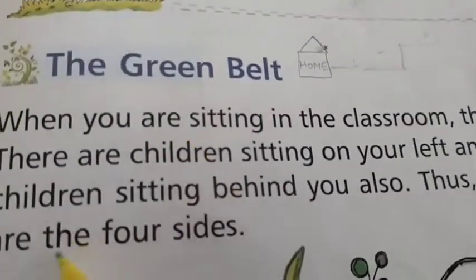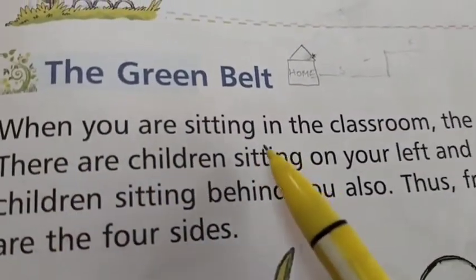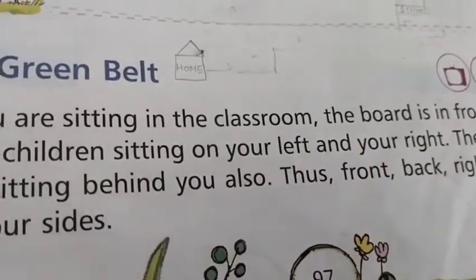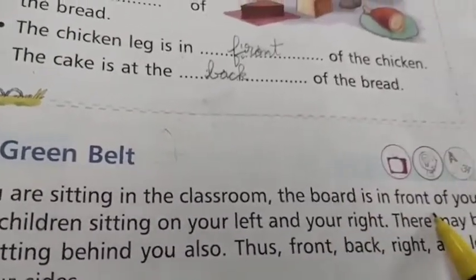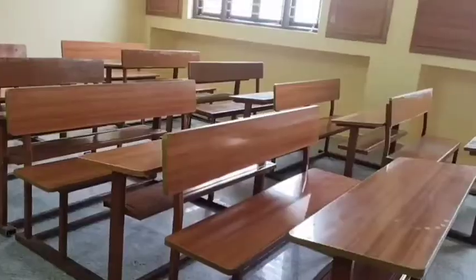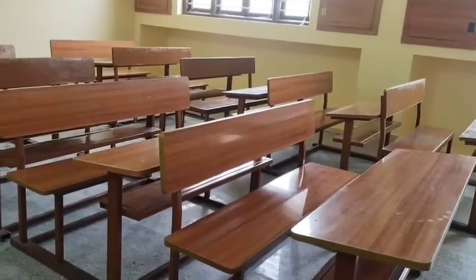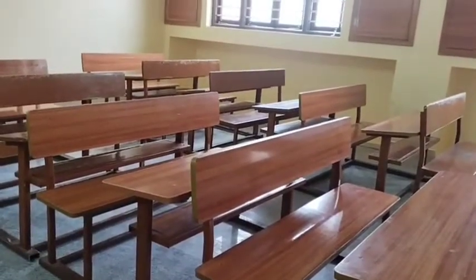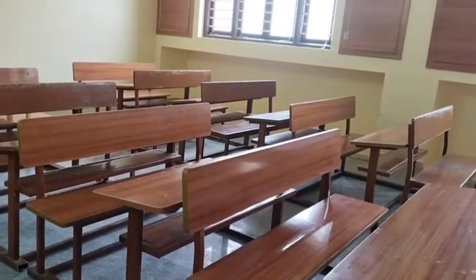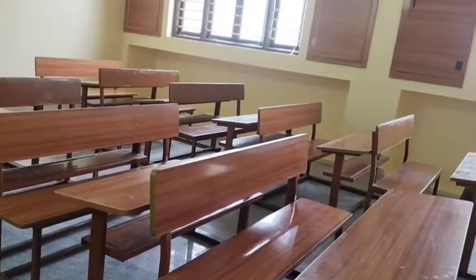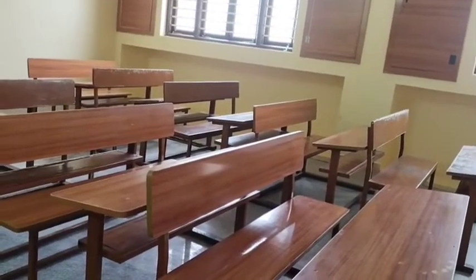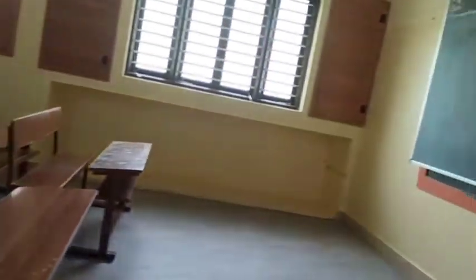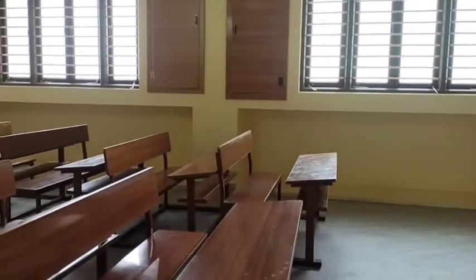Look here. Look at your book, children. When you are sitting in the classroom, the board is in front of you. Now we all imagine, children, you are all sitting in your classroom. This is your bench, imagine. So now you are sitting in the classroom. So where does your board take place? Your board takes place in front of you. Do you understand, children?